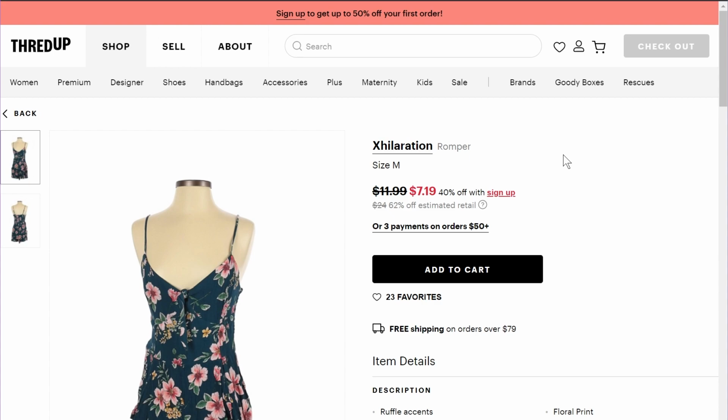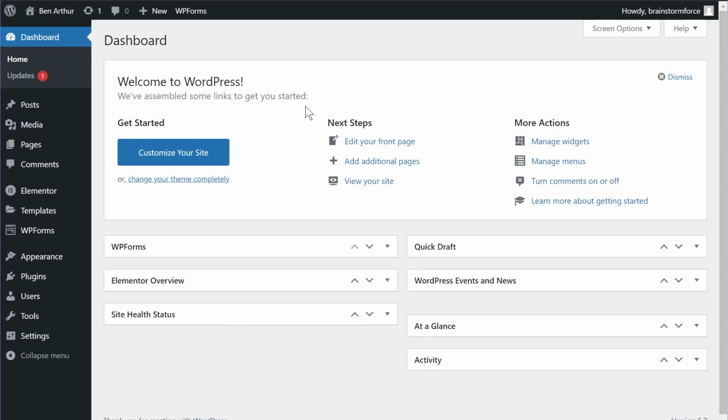But with the brand new feature that we're introducing in Astra today, this not only becomes practical, it's also very easy to implement no matter how many pages you have on your website. Now, the brand new feature that I've been talking about is called Custom Layouts in Astra.